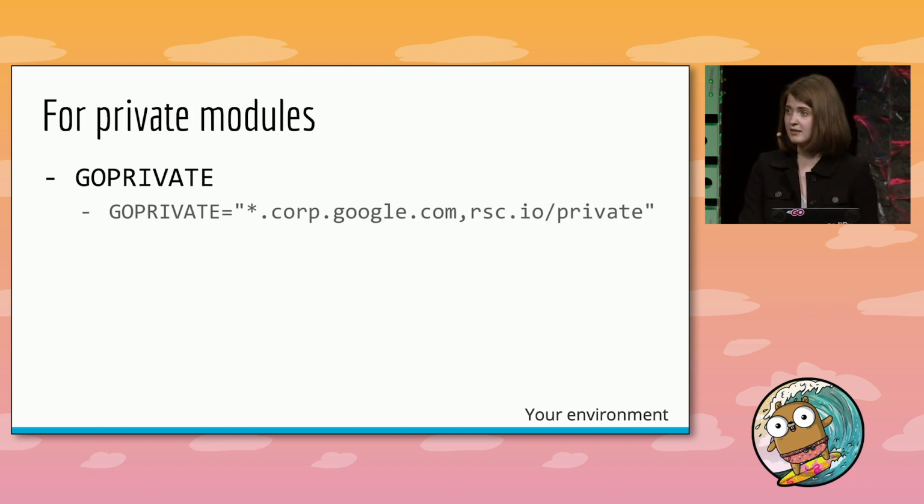The nature of the proxy and the checksum database is that source code has to be available on the public internet so that it can be audited and can be used by everyone. So if you're using private modules, that's fine. You can still disable the proxy and the checksum database for the domains that you want to skip by listing them in the GOPRIVATE environment variable.